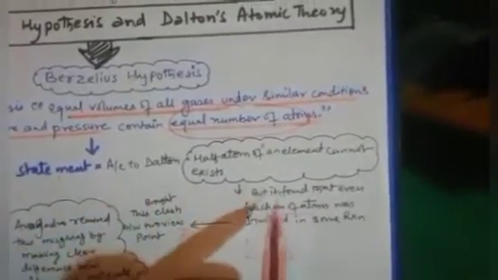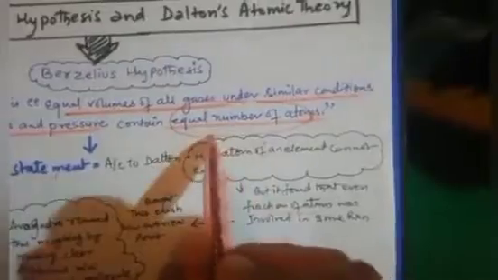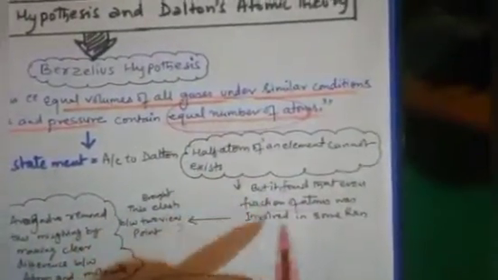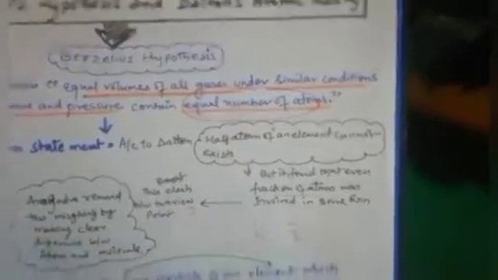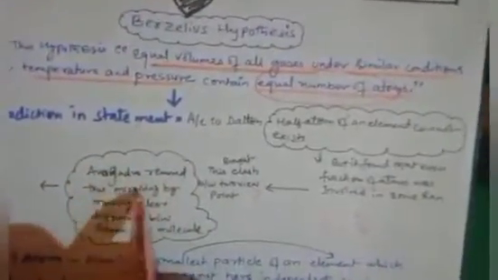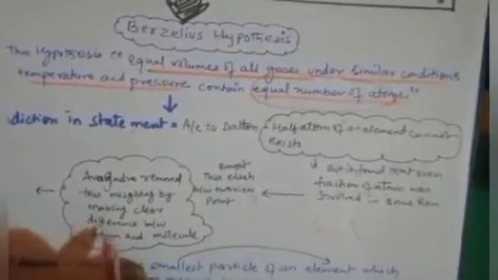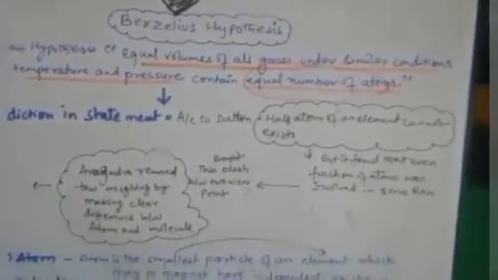So it brought a contradiction, one question mark in the minds of people. If Dalton is saying half an atom cannot be there, then how is there half an atom in some reactions? So Avogadro removed this misgiving by making a clear difference between atom and molecule. He differentiated atom and molecule. Atom is the smallest particle of an element.